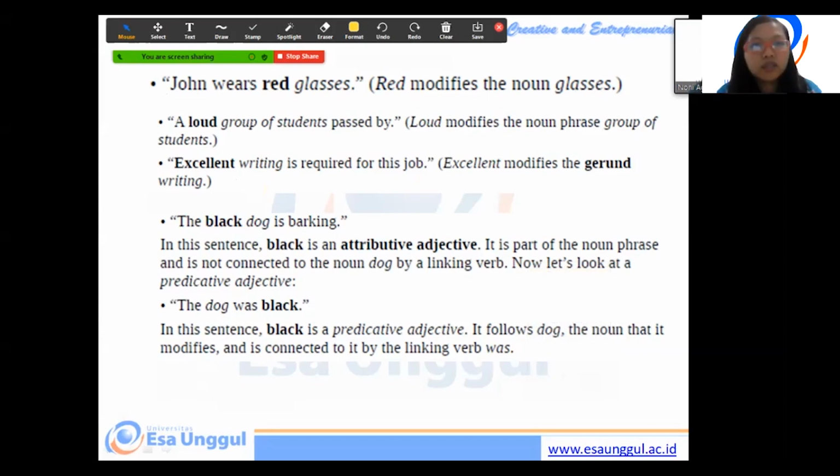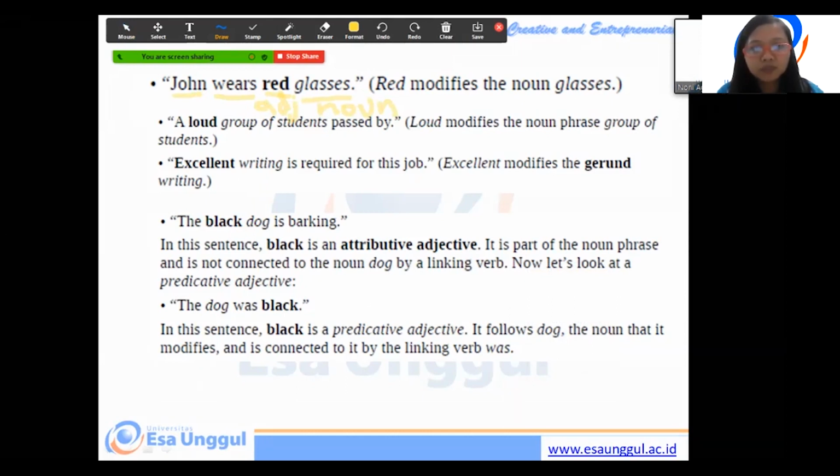John wears red glasses. Okay, John is subject, wears is verb, and then we look at this one. Red glasses. So glasses is noun and red is adjective. So you cannot say glasses red, but you say red glasses. So adjective is to describe noun.